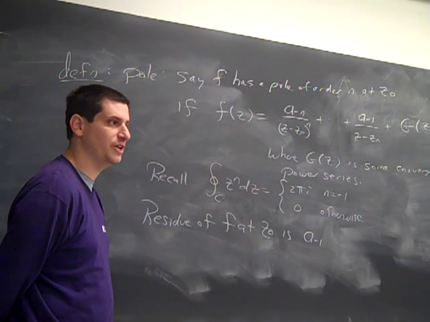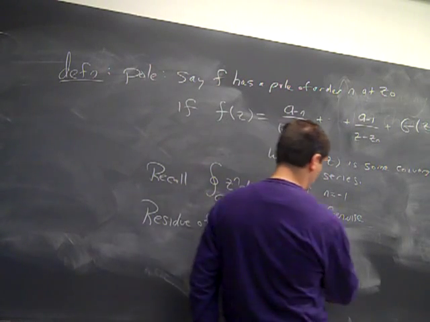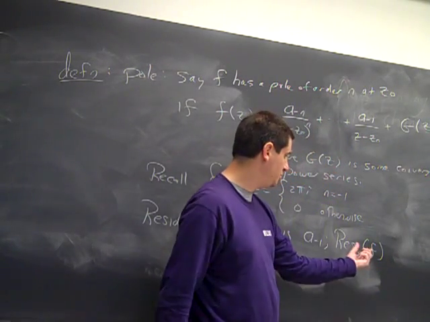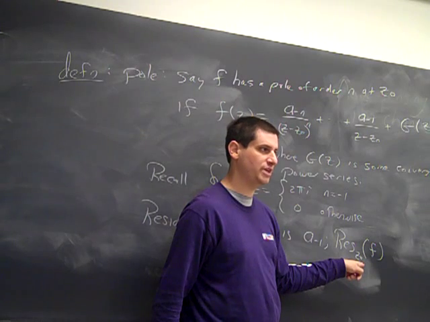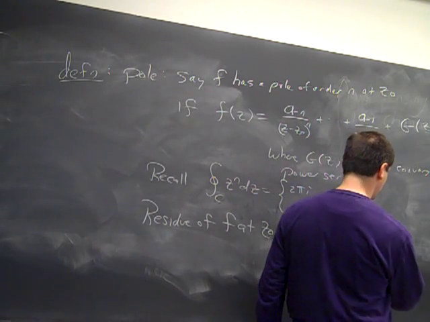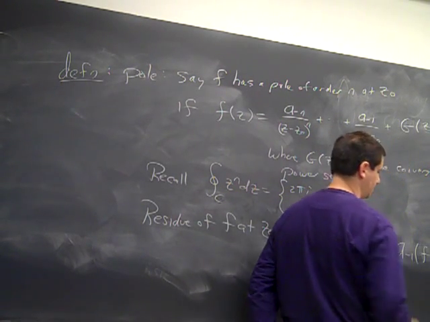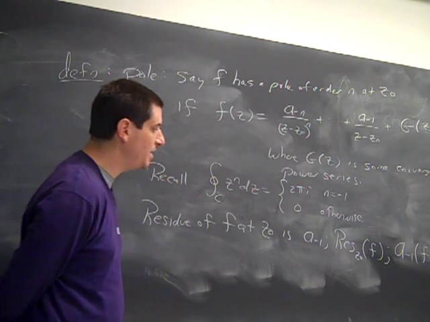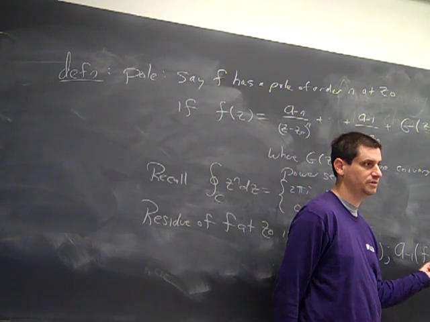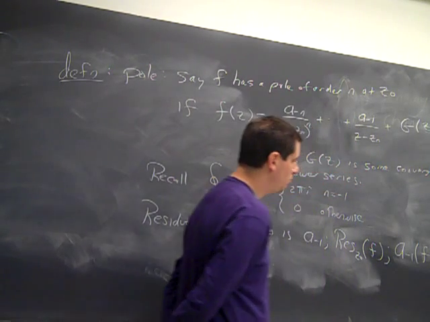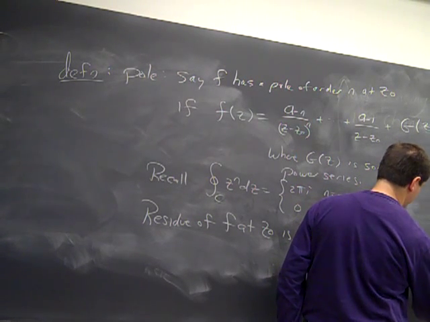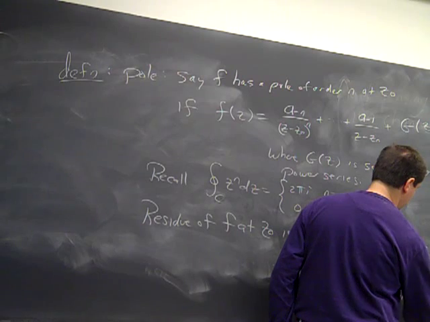And anything that is this important should have multiple notations. We could write it as the residue at the point z0 of f. What's nice about this notation is it tells you here's the point where the action happens, here's the function under discussion, and what am I doing? I'm taking the residue. Another notation which I'll occasionally use is a_{-1} of f. The advantage of a_{-1} of f is that it reminds you which function it's the residue of. But the problem is you don't necessarily know what point. So you might even want to write a_{-1} of z0 in f.